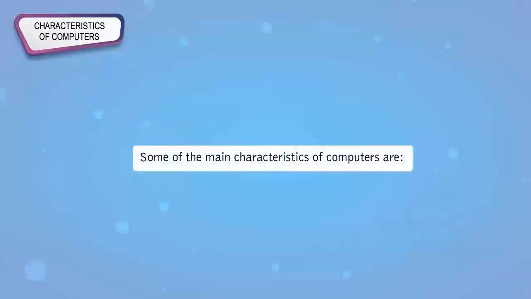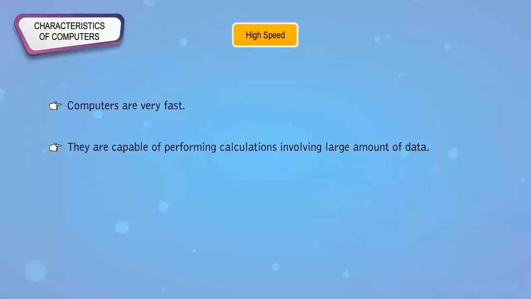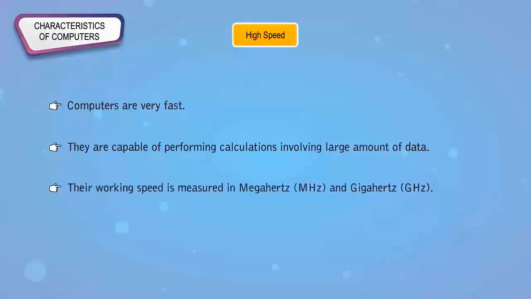Characteristics of computers. Some of the main characteristics of computers are: high speed. Computers are very fast. They are capable of performing calculations involving large amount of data. Their working speed is measured in megahertz, MHz, and gigahertz, GHz.